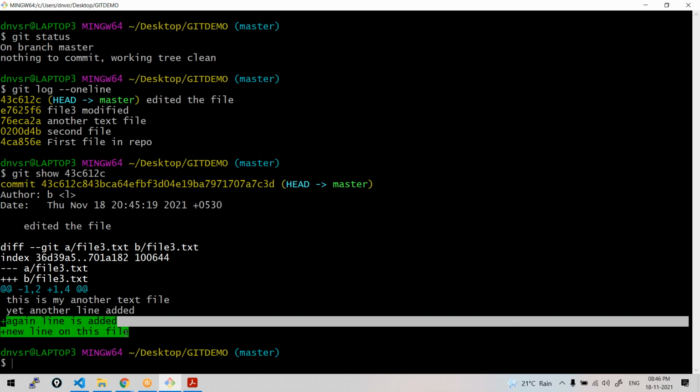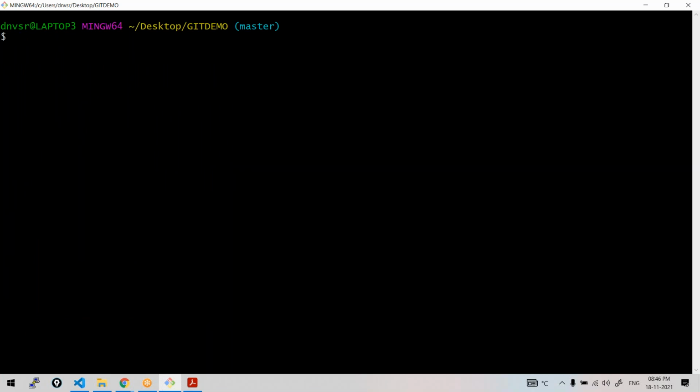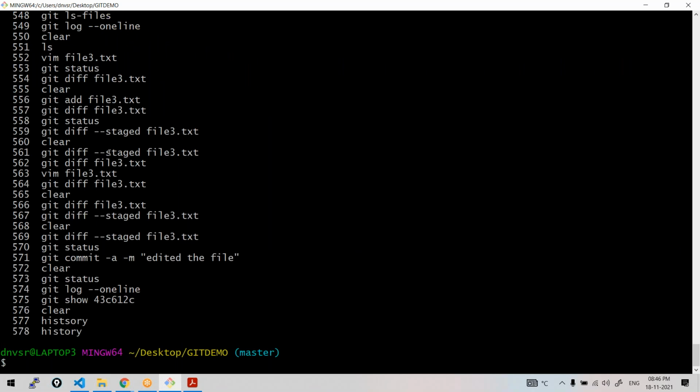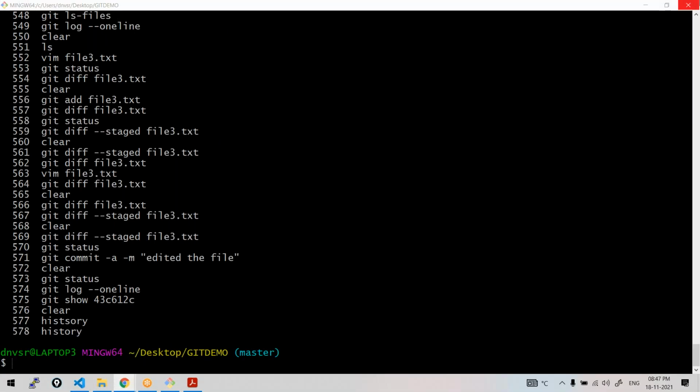There are also better ways to visualize this. We'll discuss those things also as we progress. We'll be getting into all the advanced concepts step by step. We'll learn everything perfectly. Once the picture is perfectly clear, we'll go to the next concept and so on. And whatever commands we have executed, the complete history of the commands I have executed in the class, for your quick reference will be available in the drive.